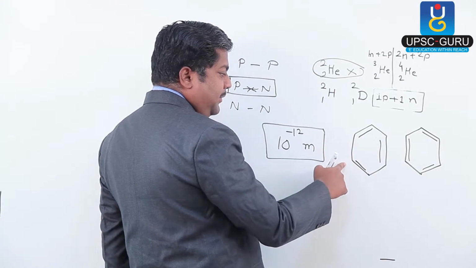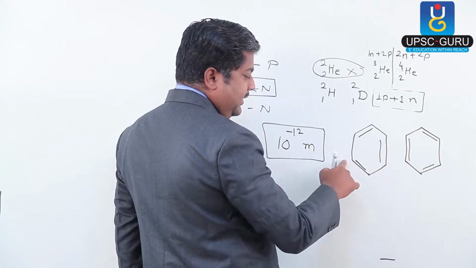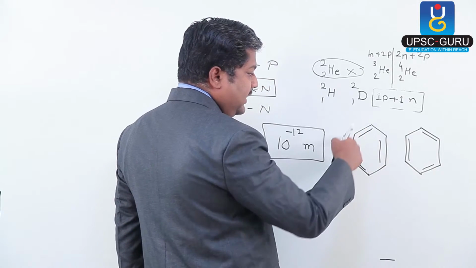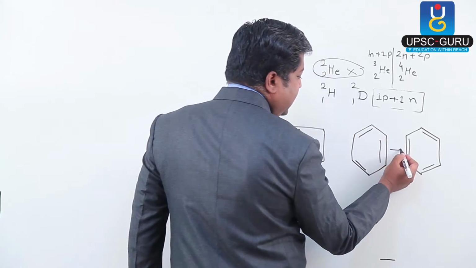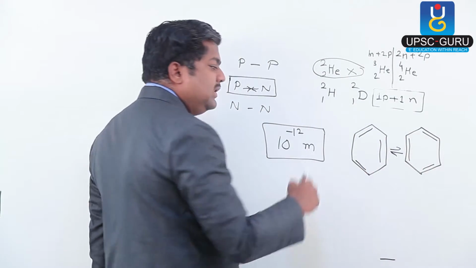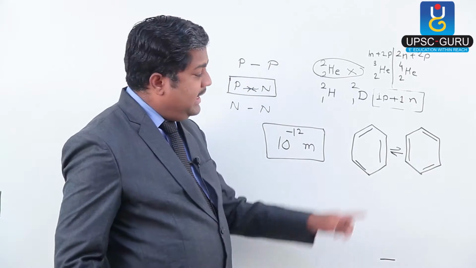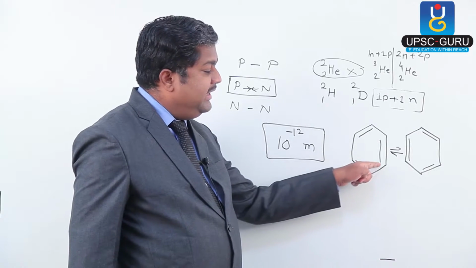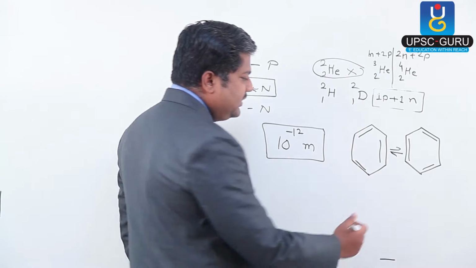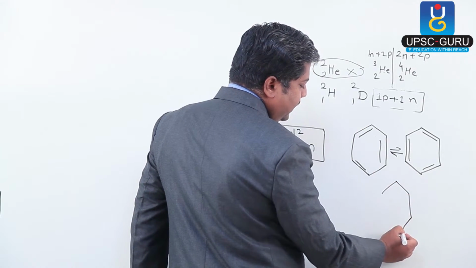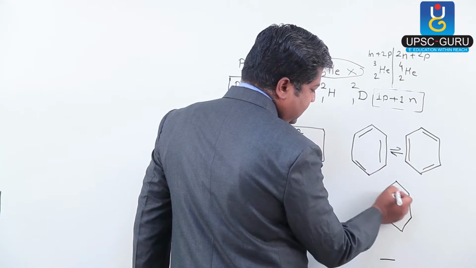So here the position of the bond is single, here double bond and here single. Like that, the position of the bond keeps changing. So this is also a structure and this is also a structure. We call these resonating structures. At that time, pi orbitals are delocalized and we show the structure this way.